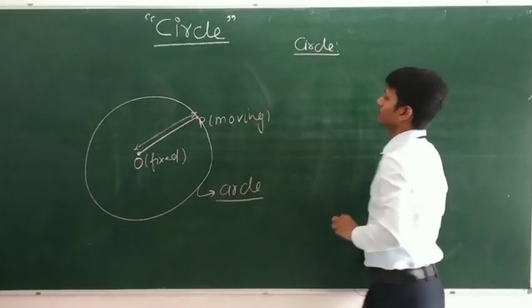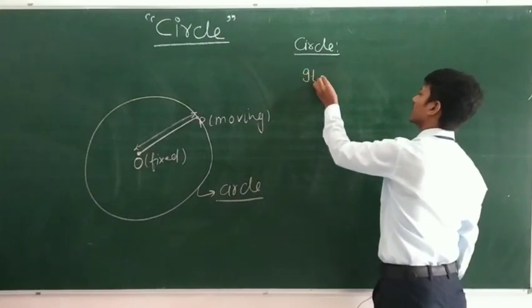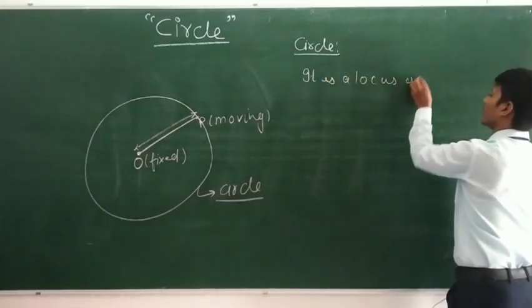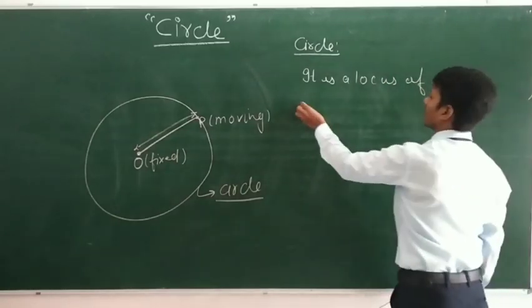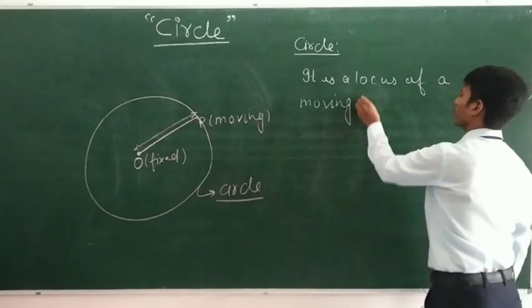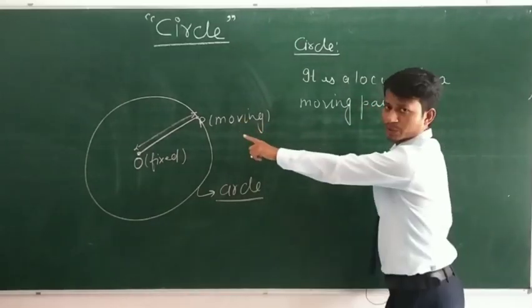Let us define what a circle is. It is a locus of a moving point. Suppose here P is a moving point.